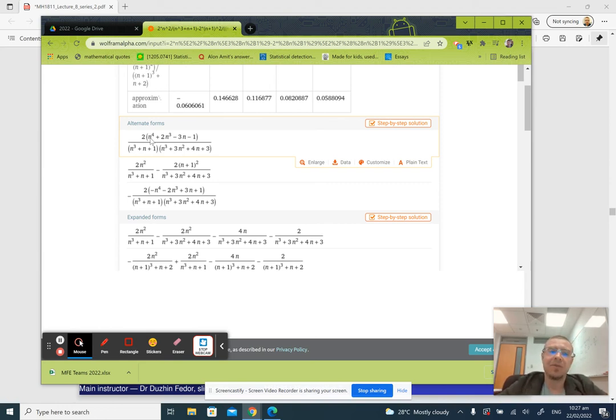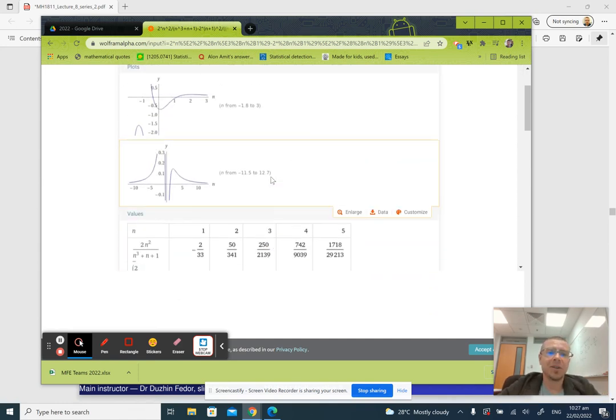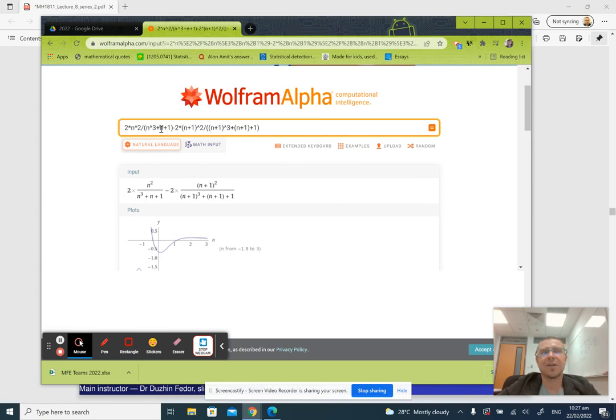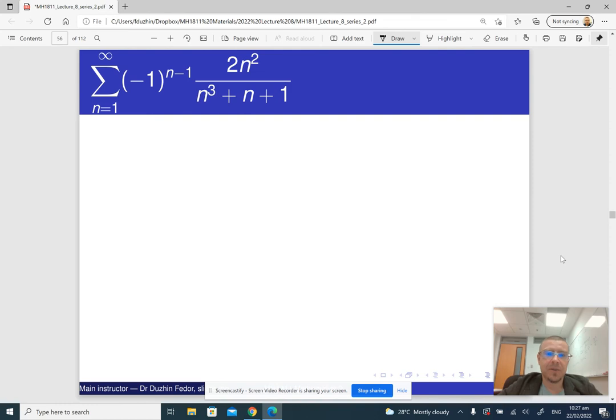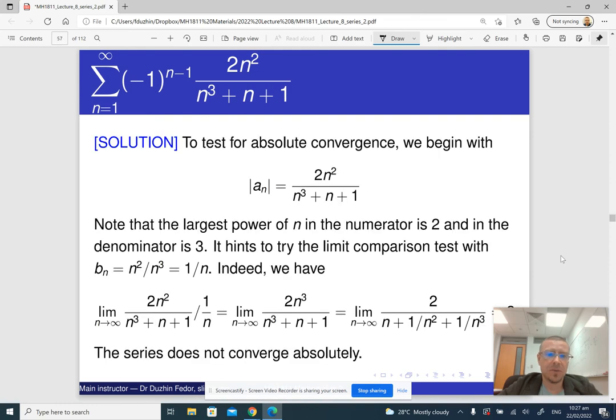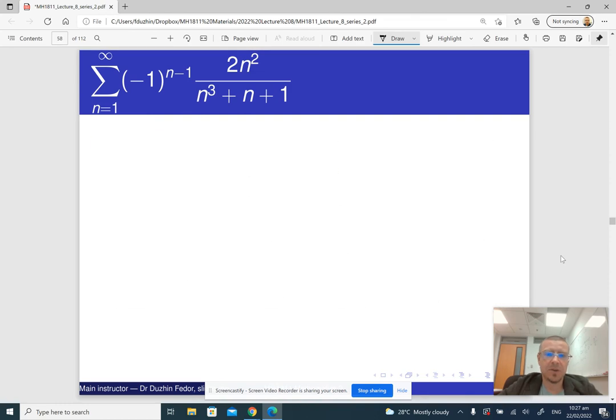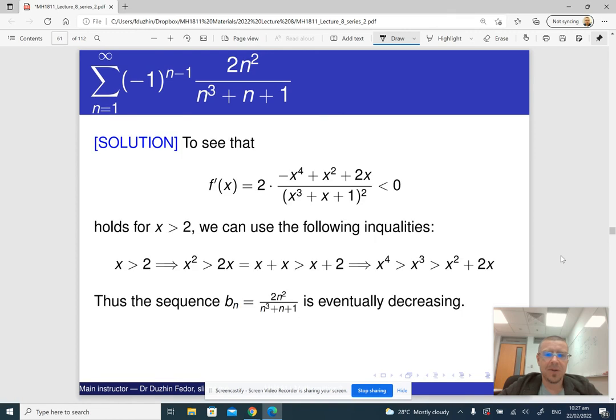So if n is sufficiently large, then the numerator is going to be positive. So the nth term is bigger than the n plus first term, which means that the sequence is decreasing. Again, eventually decreasing, right? Let me just scroll forward because it's just the same thing, only printed.